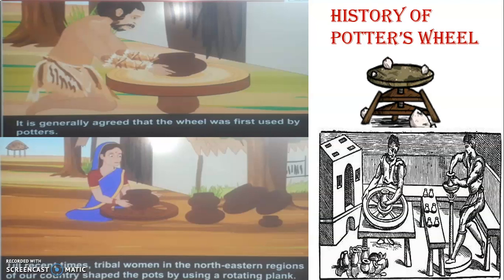Even in recent times, there are many people who are still using this old method of the potter's wheel. Tribal people, women living in tribal villages and local areas in the northeastern region of our country, India. If you go to Gujarat or Rajasthan, you will still find people making pots. They shape the pots using the rotating plank, as you can see in the picture on your screen. Now, how does this rotating wheel or plank work?